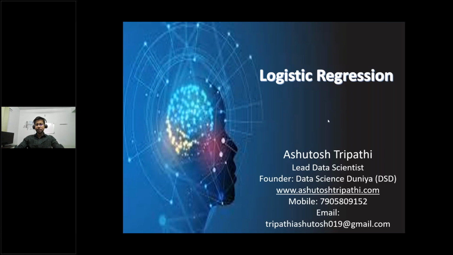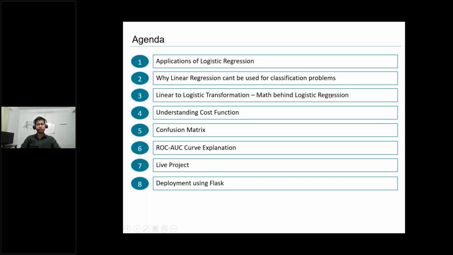Okay, so as I already said, today I'll be talking mostly about logistic regression. So this is the agenda. I'll be talking about the different applications of logistic regression, and why we cannot use linear regression directly for classification problems, because logistic regression is used mainly for binary classification.